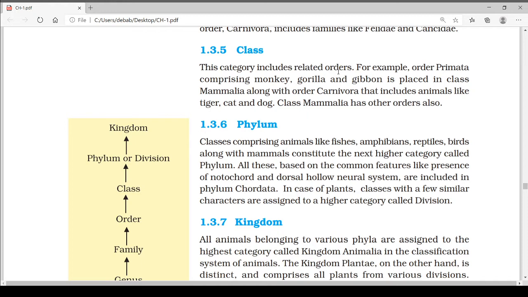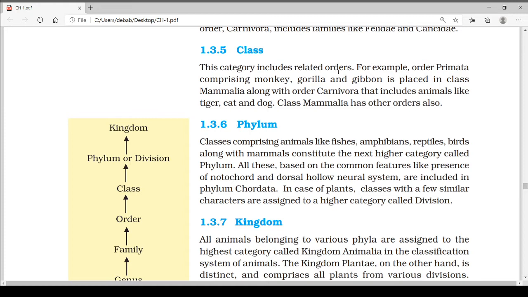Classes comprising animals like fishes, amphibians, reptiles, birds along with mammals constitute the next higher category called phylum. All these, based on the common features like presence of notochord and dorsal hollow neural system, are included in phylum Chordata.